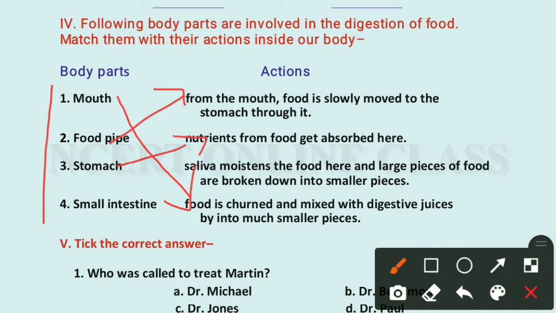that nutrients from food get absorbed here. Okay, and the one is 4. Sorry, students, 2 is on, then 4. Okay, small intestine: saliva mixes with the food here, and large pieces of food are broken into smaller pieces. Yes, this one is here.